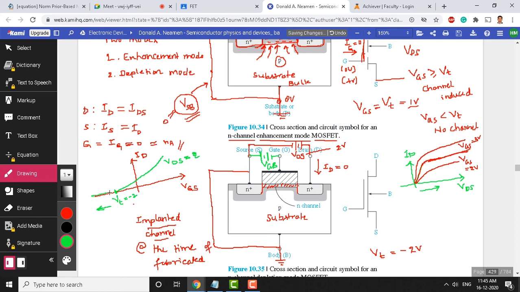But when you move towards the positive direction, when you apply minus 1, current exists. When you apply VGS 0, there exists a current. When you apply VGS as 1, there exists a current. See, positive VDS we applied already, that's why. So this is for VGS equal to 1 volt. Here VGS is equal to 2.